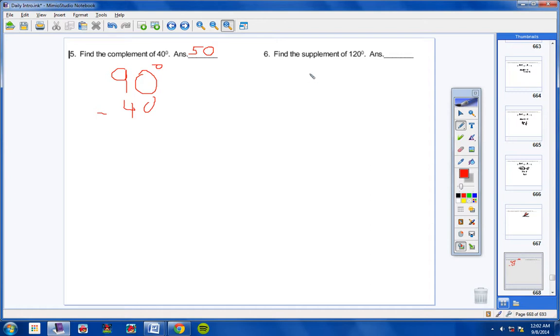Number 6, everyone should know that if two angles are supplementary, then they add up to 180. If these two angles add up to 180 and one of them is 120, just subtract out 120 and you're left with 60. The supplement would be 60, because 120 plus 60 is 180. Complementary angles add up to 90. Supplementary angles add up to 180.